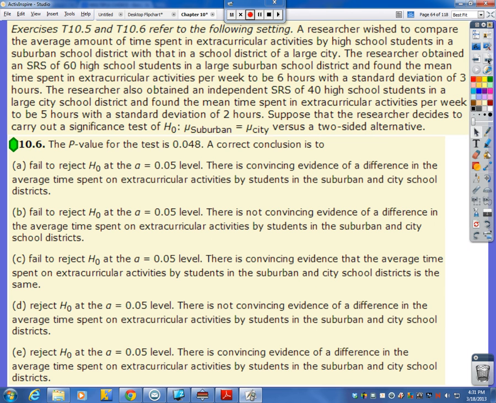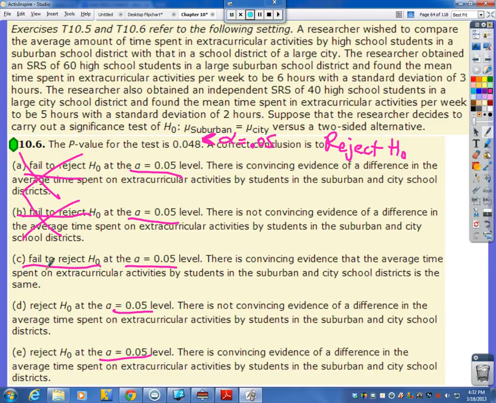Tricky ticky. Number 6 says the p-value for the test is 0.048. A correct conclusion is... Now they didn't give us an alpha value up here, but in each problem they state the alpha value is 0.05. Now, our p-value is less than an alpha of 0.05. So we are saying the p-value is too low, the null has to go, which means we are going to reject the null hypothesis. So A says, fail to reject. Nope. B, fail to reject. Nope. C, fail to reject. No. D and E do both say reject the null at the 0.05 level.